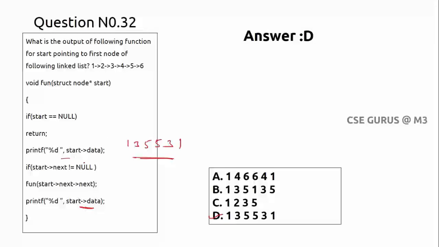Check it out clearly how it will go. First it will print 1. Okay, then next 3 it will print. 3 it will go print. Next 5. But next of next means after each one, all these things have to be printed in reverse, right? Those previous ones also have to be printed, right? After coming the data, what is the data? After printing 5, next of data will be printed like this.